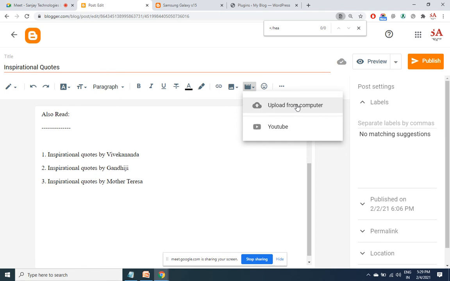Remember the problem that we discussed in the images. If you have big images, it will consume a lot of space. It will be a burden to the server. Your pages will slow down. Imagine video, how much space it is going to consume. So never ever upload the video from your computer.